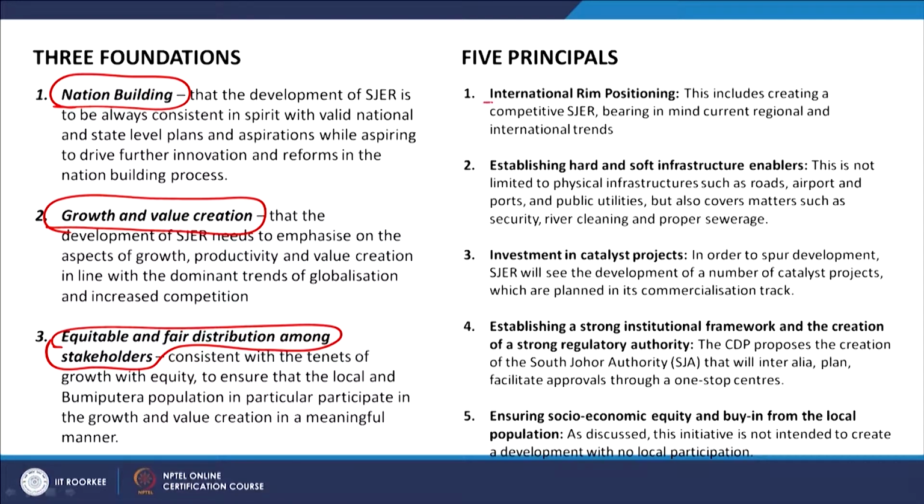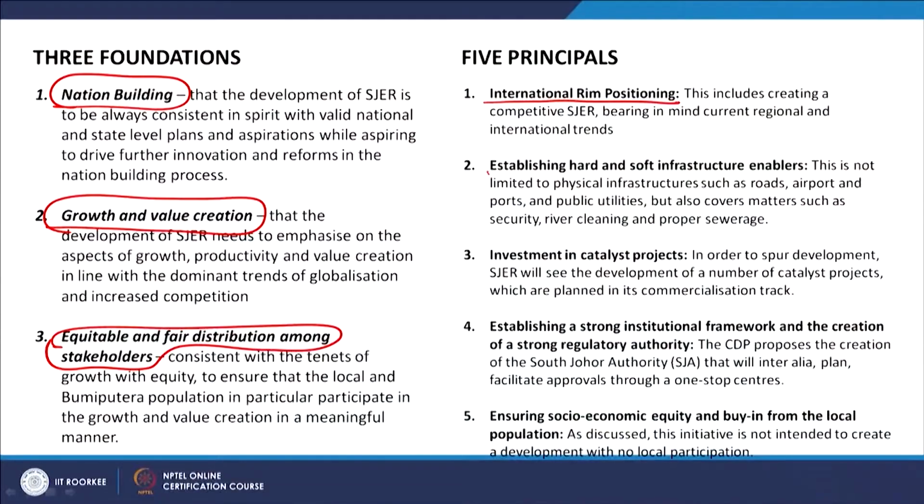One is international positioning, so that this region can be compared with any other progressive region in terms of urbanization and economic development. Then establishing hard and soft infrastructure enablers, then investment in catalyst projects, establishing a strong institutional framework and a strong regulatory authority, and ensuring socio-economic equity and buy-in from the local population. So, based on the 5 principles, let us see how they have framed the plan.